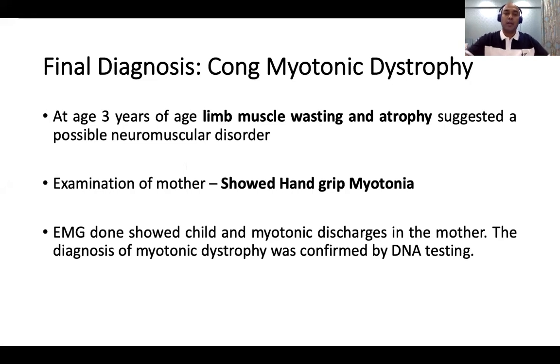So myotonia can sometimes present with variable muscle weakness or stiffness. Sometimes it can involve only the face and the bulbar regions. This child actually had congenital myotonic dystrophy, which was confirmed by triplet repeat sequencing.